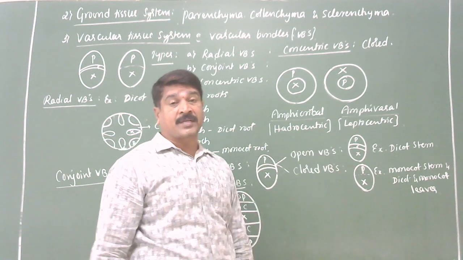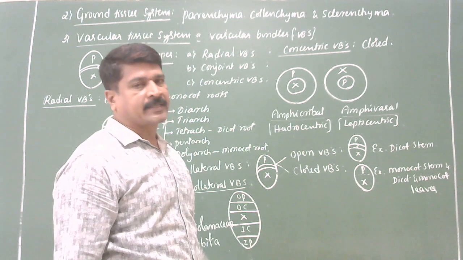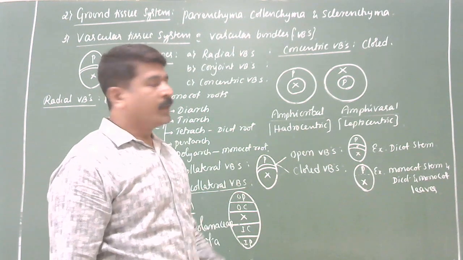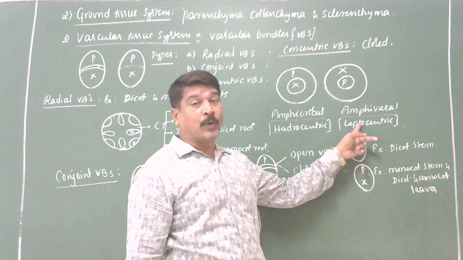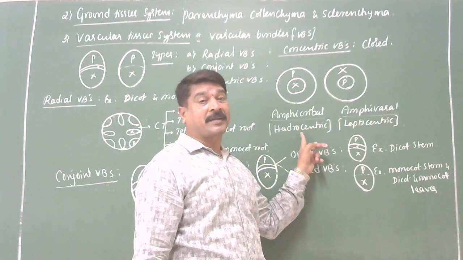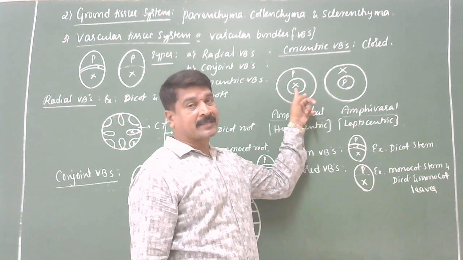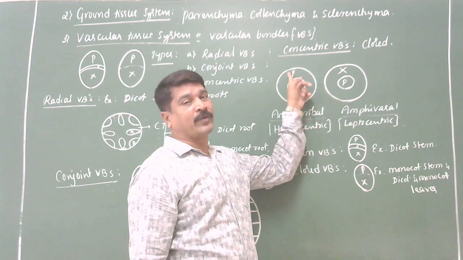Hydrocentric. Yesterday we have discussed that xylem is also called as hydrome. Phloem is also called as leptome. Hydrocentric. Here xylem lies in the center and is surrounded by phloem.